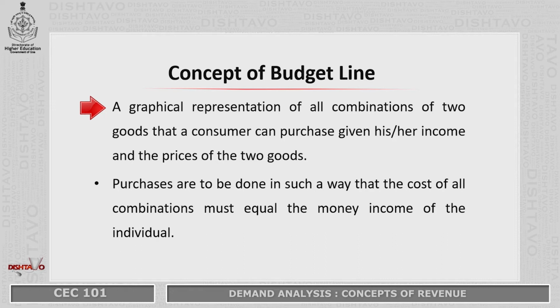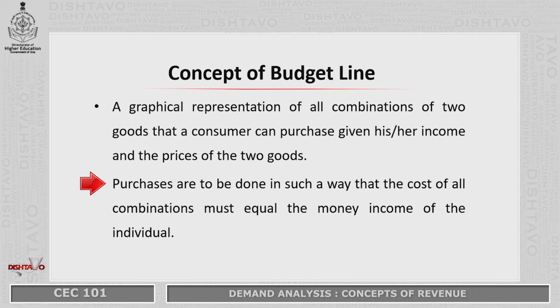Similarly, it also depends on the prices of goods, because in the end the consumer calculates that so and so is the price of the commodity, and based on my income, I will buy so many units of so and so goods. Second, the purchases are to be done in such a way that the cost of all combinations must equal the money income of the consumer, or the budget of the consumer.